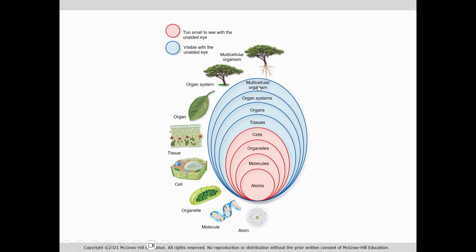But most of these fall within the range of what we can see with our unaided eye. So we're going to look primarily at all things and processes that we can't actually visualize. Most of what we're going to look at this semester is either under an electron microscope or like an artist rendition of what we think is happening.